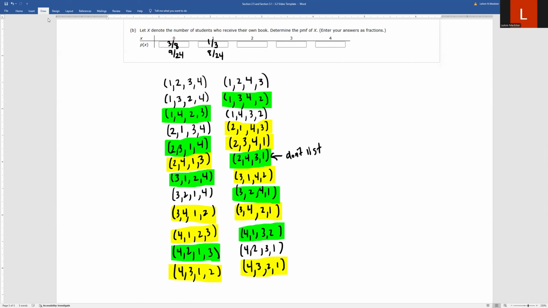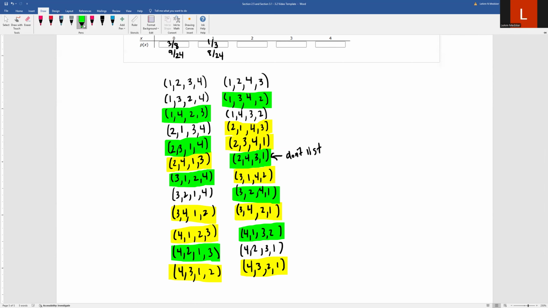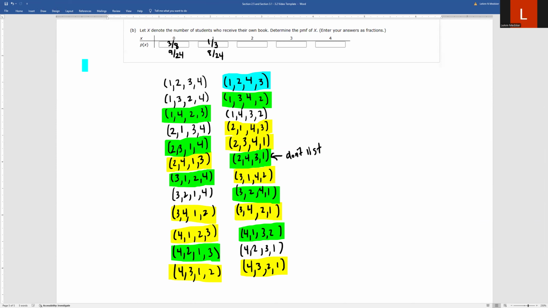Okay. Then we're looking for 2 people got the correct book. So this one takes a while, not because of the listing, but because you have to compare all of these scenarios. So we're looking for exactly 2 of the students received the correct book, but no one else did. So it won't be this first one because everybody got the correct book, but this one, these last 2 are switched, but the first 2 are correct. 1 and 4 got the correct book here. So that's correct on that one. Let's see. 4 and 3 both got the correct book. So that one's included in the exactly 2.